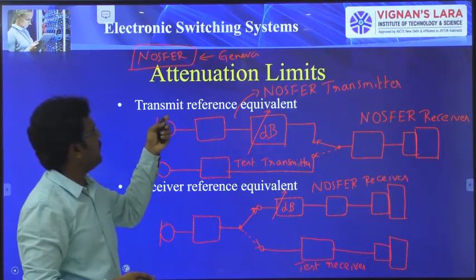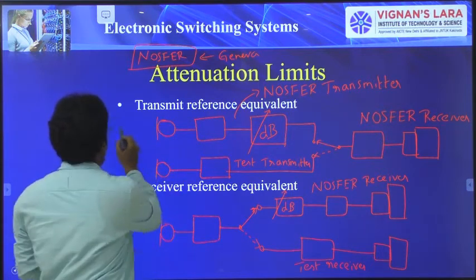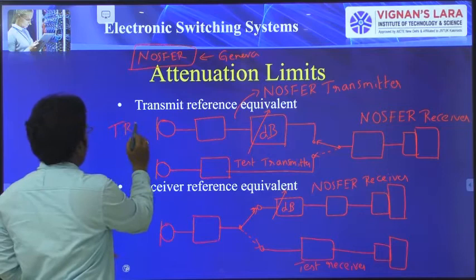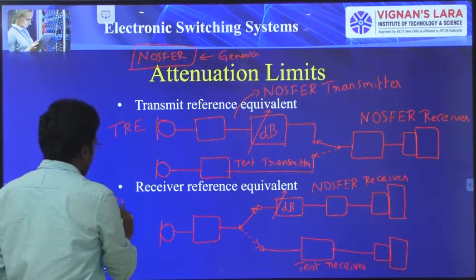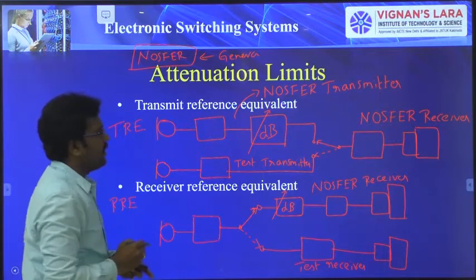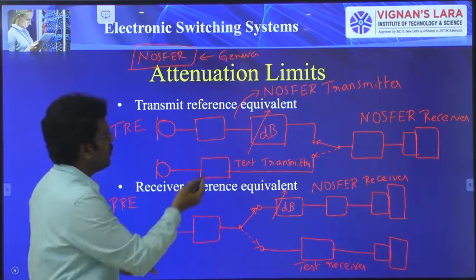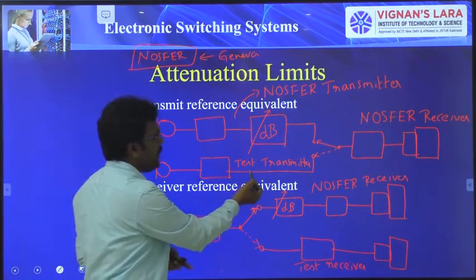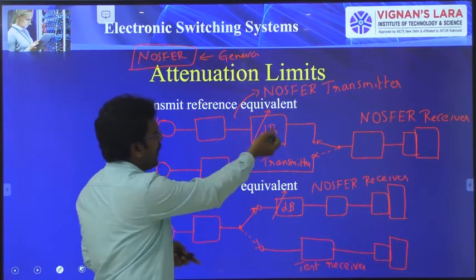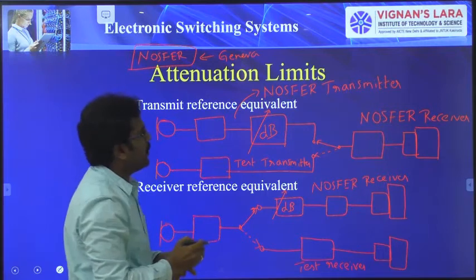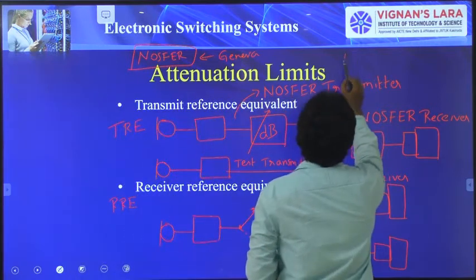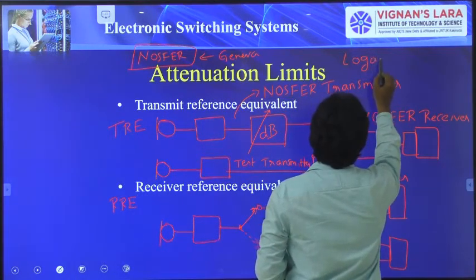One is for transmitting, for finding TRE. TRE stands for transmit reference equivalent, and RRE means receiver reference equivalent. Here this is the test transmitter, and this is the NOSFER transmitter. To test the speech, we use one language called LogAtom.